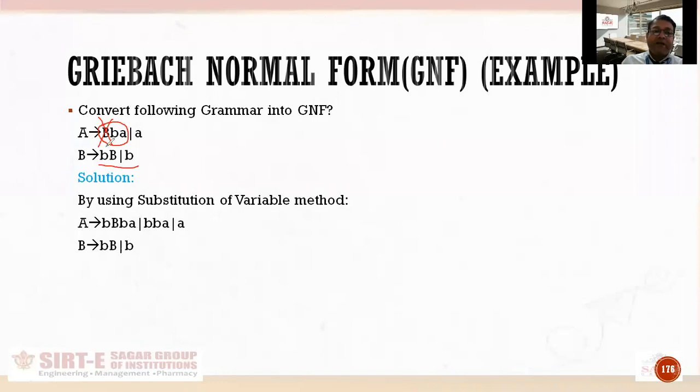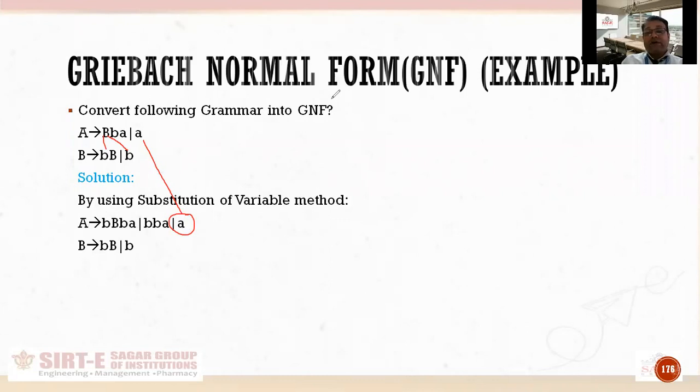तो यहाँ पर मैंने क्या किया, इस प्रोडक्शन में इस B B को भी प्लेस किया और इस B को भी मैंने प्लेस किया. ठीक है, इन दिस वे this BB and this B both are placed one by one, or this A will be as it is written in above ground. So what we have got is this grammar in which we have replaced this variable with a terminal.